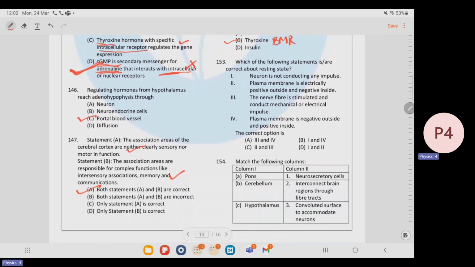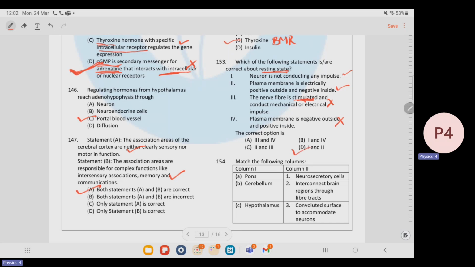Which of the following statements are correct about the resting state? Okay, let's see. Neuron is not conducting an impulse. True. Plasma membrane is electrically positive outside and negative inside. This is also correct. The nerve fiber is stimulated and conducts mechanical and electrical impulse. No, it is at resting state. Plasma membrane is negative outside and positive inside. This is also wrong. So here the correct option is D.